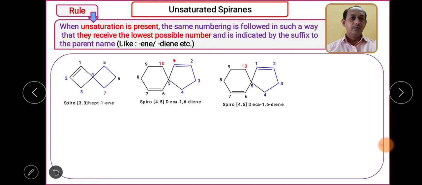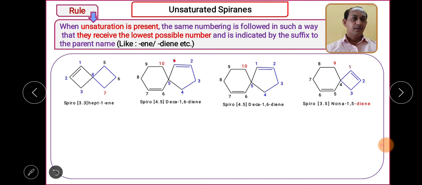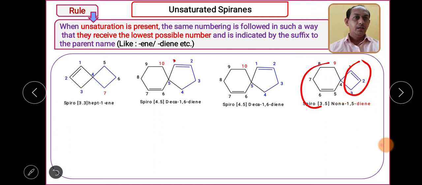Then write the positions of the carbon-carbon double bonds, between 1 and 2, so 1, and between 6 and 7, so 1,6-diene. Again a diene system: spiro, bracket 3.5, with the highest number of carbons 9, so nona-1,5-diene.